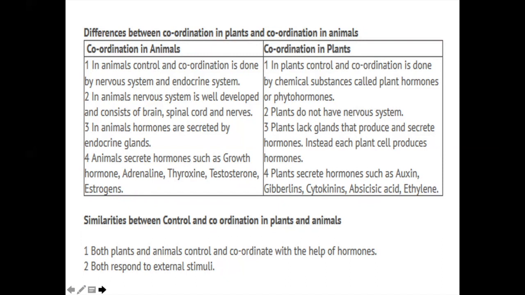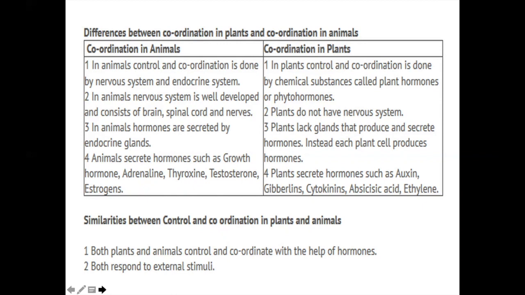Hormones are secreted by the endocrine glands. In plants, the hormones are secreted by cells. It is not that some part of the cell will do the function. The roots, the tip parts, the trunk, each part of it contains the hormones and they contribute towards the working of it.